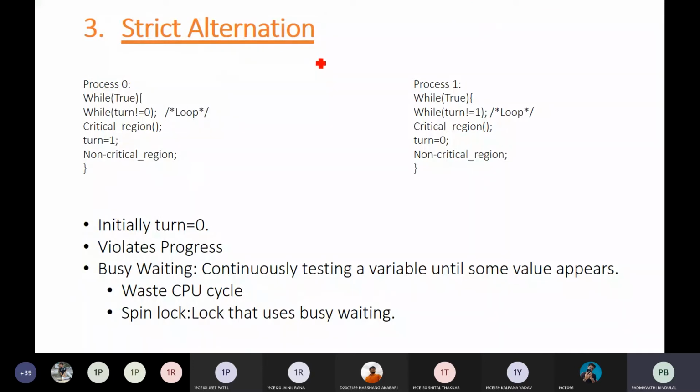The next solution to the mutual exclusion problem is strict alternation. Strict alternation is just like taking turns. If it is my turn, I'll go first. If it is another process's turn, it will go first. So the turn stores the value of the process which is supposed to go into the critical section. Let's suppose you have process P0 and P1. When turn is equal to 0, process 0 should be executing. When turn is equal to 1, process 1 should be executing.